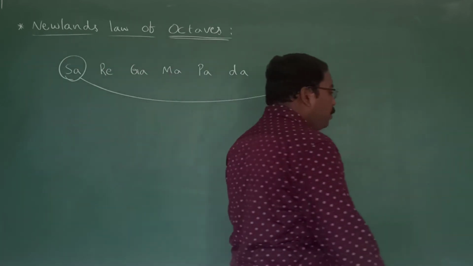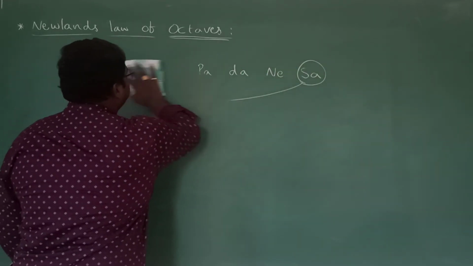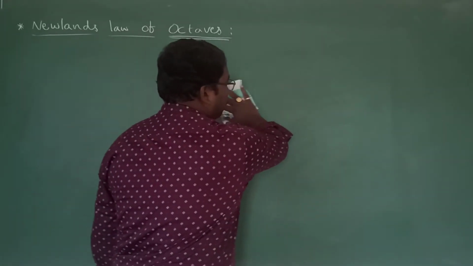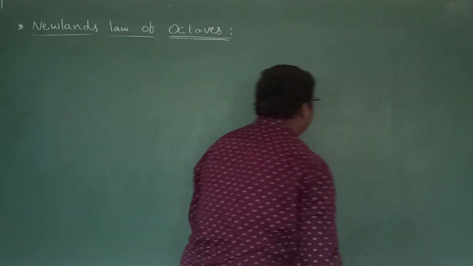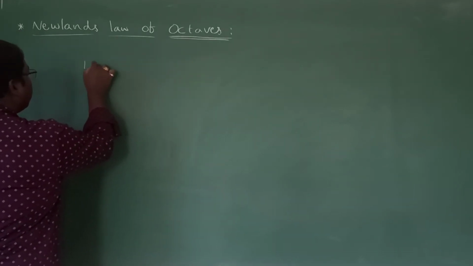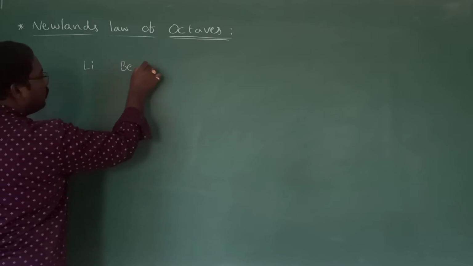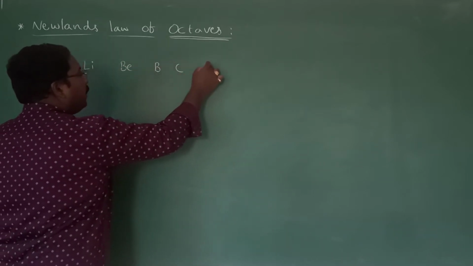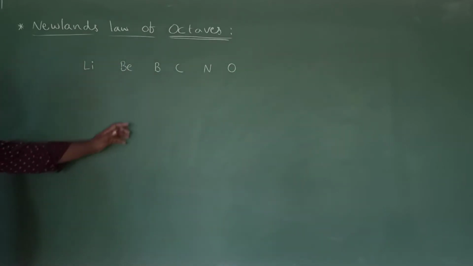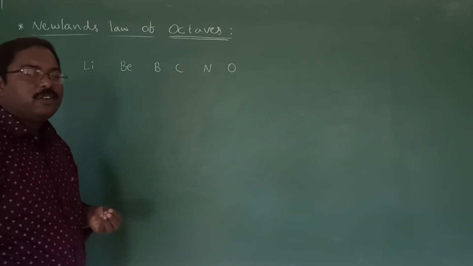Now let us discuss the table given by Newland. Lithium, beryllium, boron, carbon, nitrogen, oxygen. If you observe this arrangement, our first doubt is, sir, where is hydrogen?